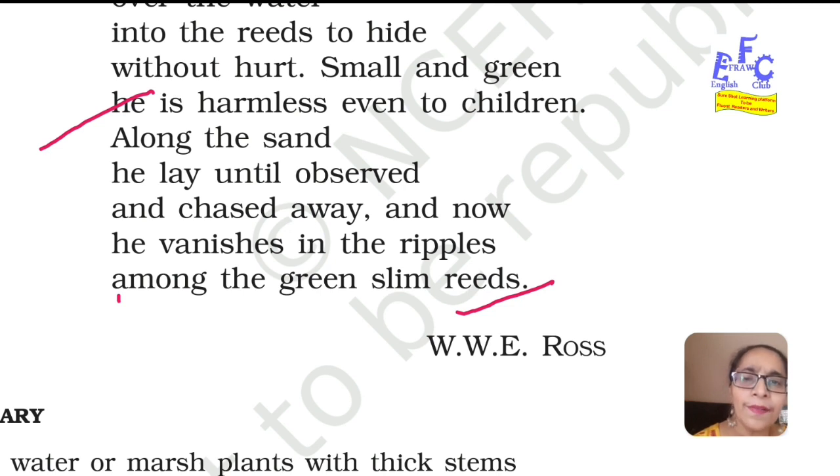The color of the reeds is also green, so the snake could easily camouflage there. In the green reeds, the green colored snake was not visible. So in this way, the snake was able to save itself. That is all in this explanation video of the poem The Snake Trying of Class 9, book Beehive by NCERT.